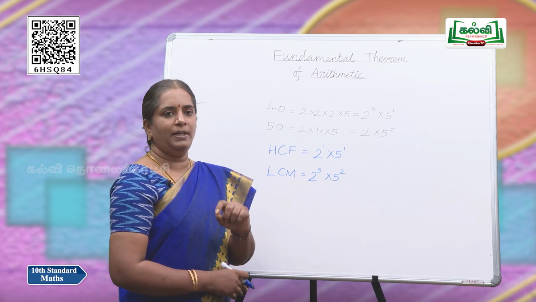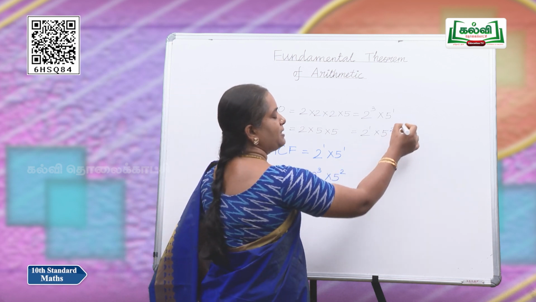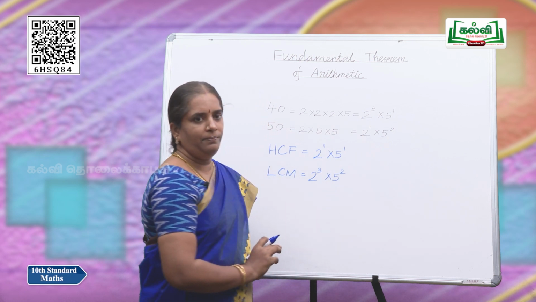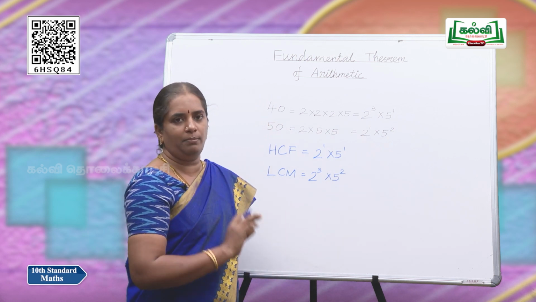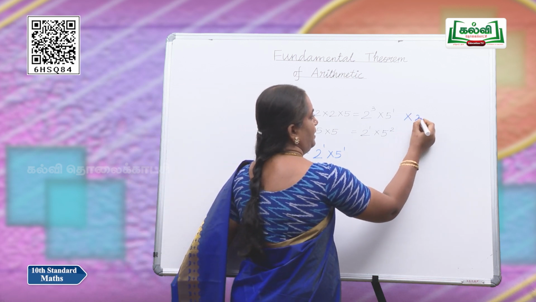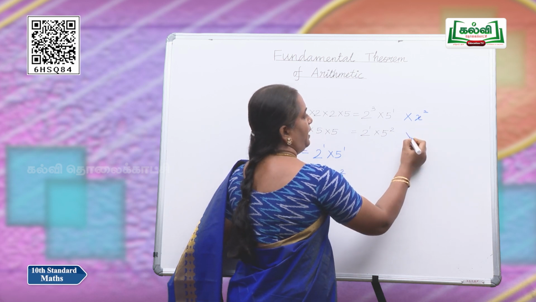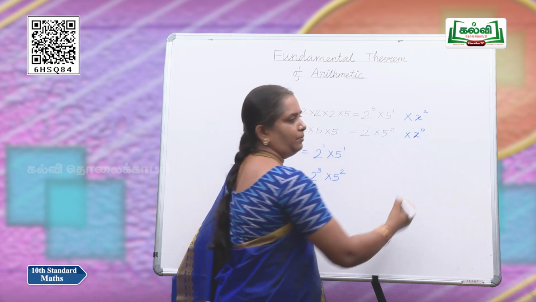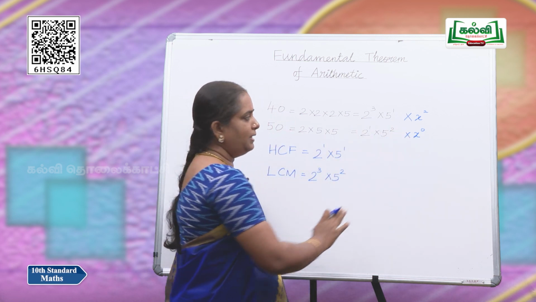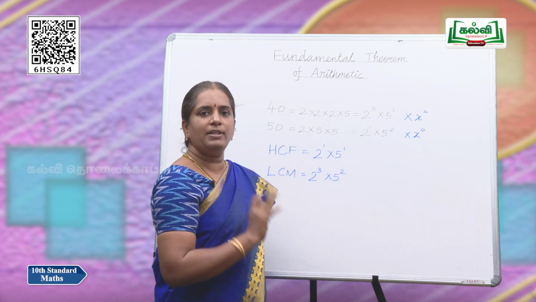If there happens to be a number which is not common, let us take some x which is present in one number but not in the other. If this x has a power 2 here and x has a power 0 in the other, that is, here we do not have x, which is represented as x power 0.